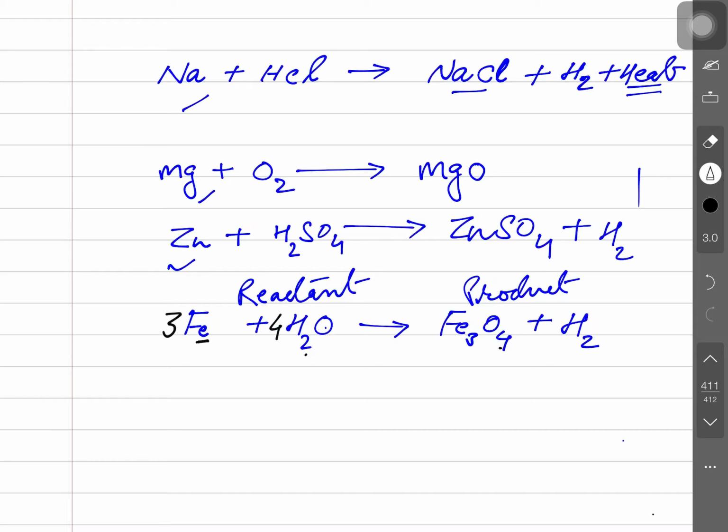So by writing the 4, it balances the oxygen, but it unbalances the hydrogen. It makes 8 atoms of hydrogen on the reactant side, but there are not 8 atoms of hydrogen as a product. So by writing 4 on the product side as well, 8 hydrogen atoms are there on the right.